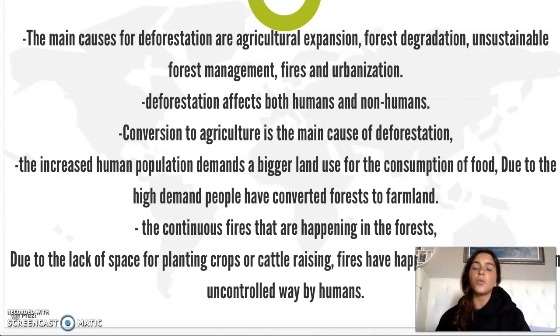Deforestation affects both humans and non humans. The conversion to agriculture is the main cause of deforestation. The increased human population demands a bigger land use for consumption of food. Due to the high demand people have converted forests to farmland. The continuous fires that are happening in the forest due to the lack of space for planting crops or cattle raising. Fires have happened way more often in an uncontrolled way by humans.